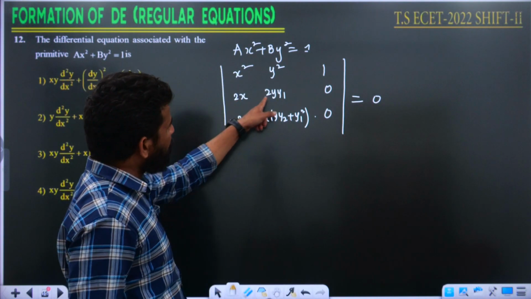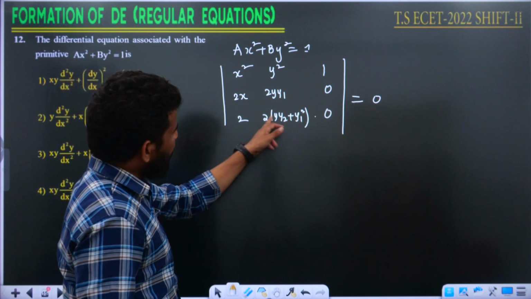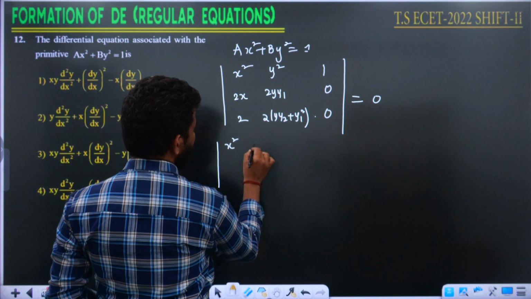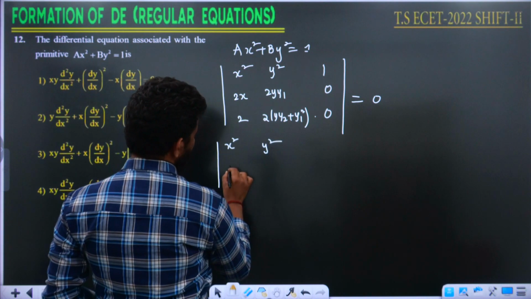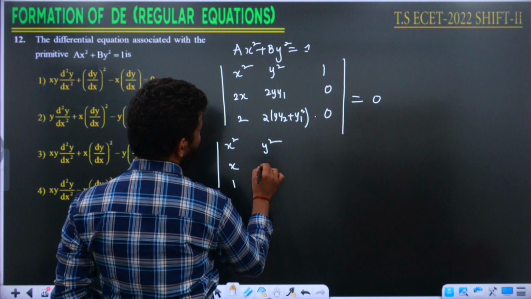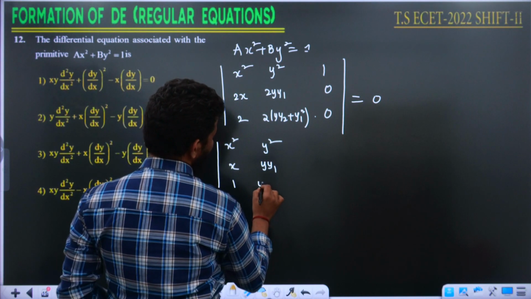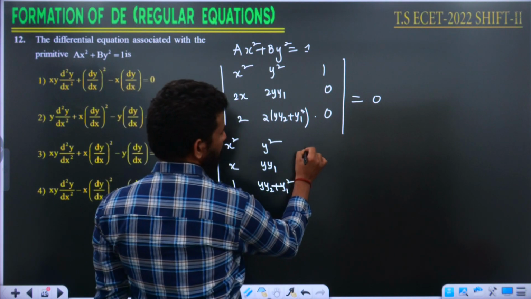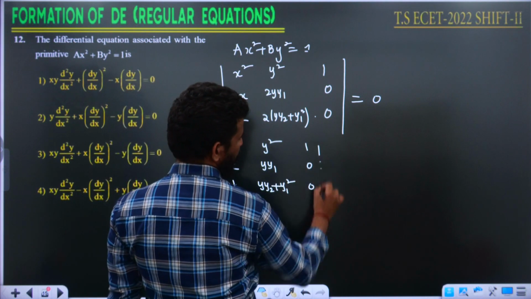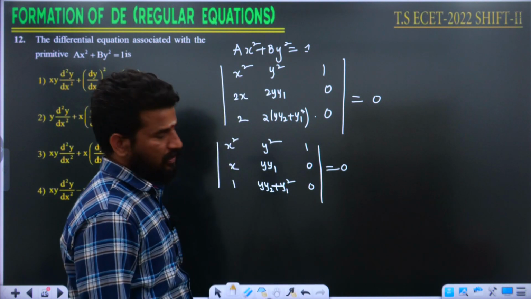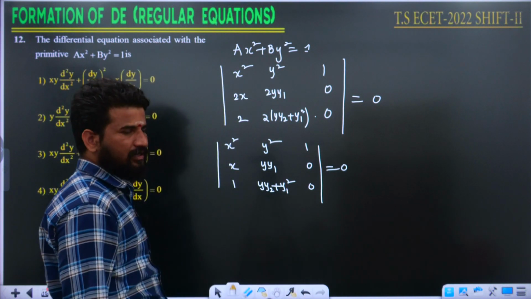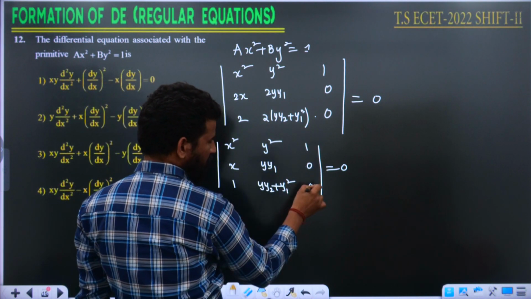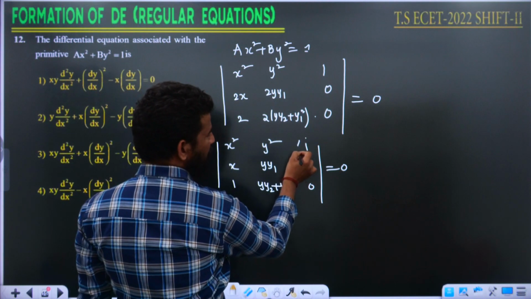You can bring 2 outside and equate to 0. Then the remaining will be the modulus of x square, y square. This is going to be x, this is going to be 1, this is going to be y, y1, this is going to be y, y2 plus y1 square. And the third row is 1, 0, 0, equal to 0. Then just multiplying, we are going to get the answer here. If you multiply, 0 into something is 0, so definitely 1 is going to be the only single multiple.